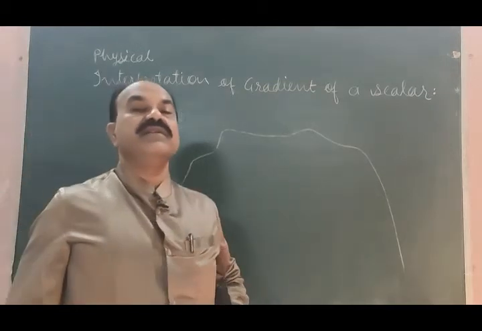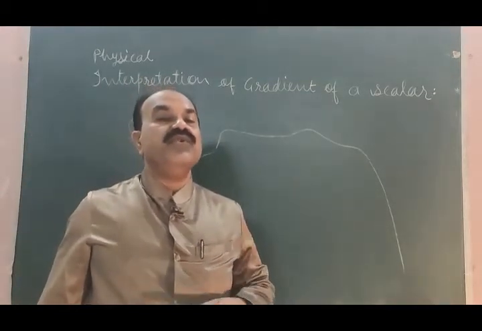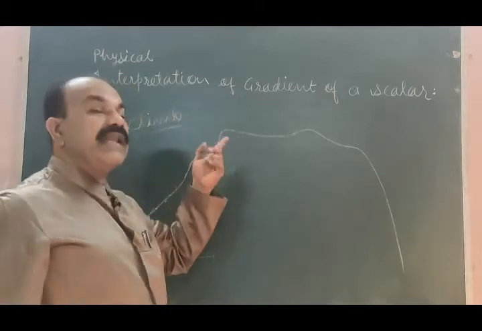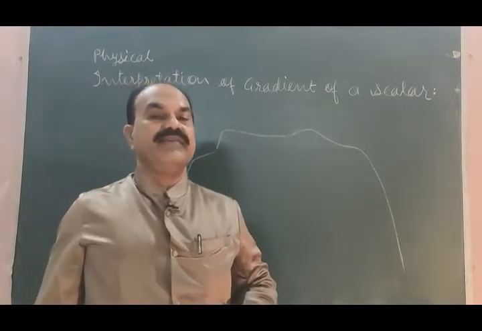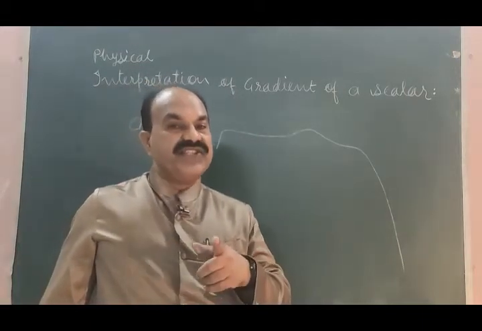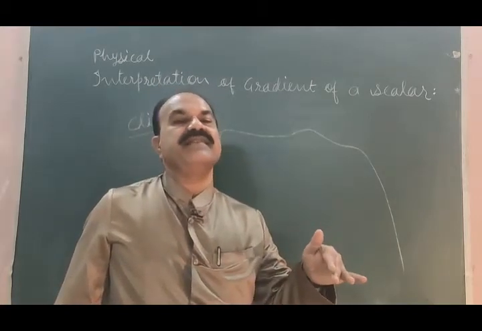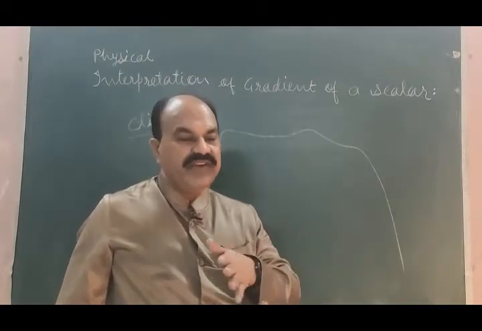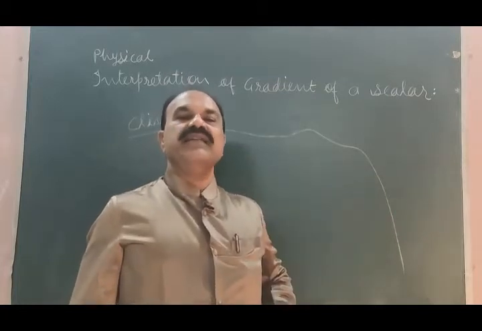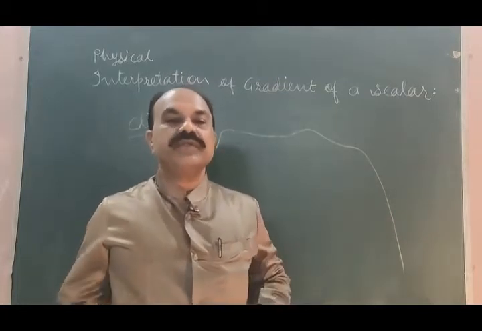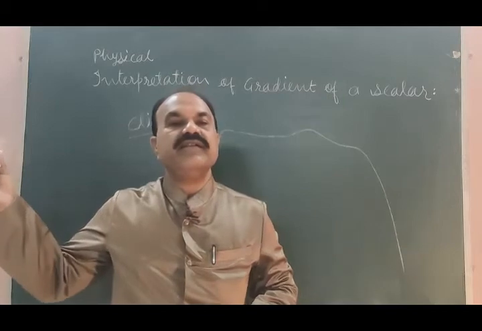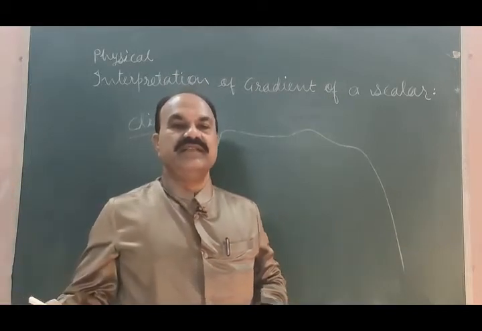More work you need to do when you are climbing the mountain, and this is force multiplied by displacement you did when you are climbing the mountain. And what is the force? The gradient of a scalar field.